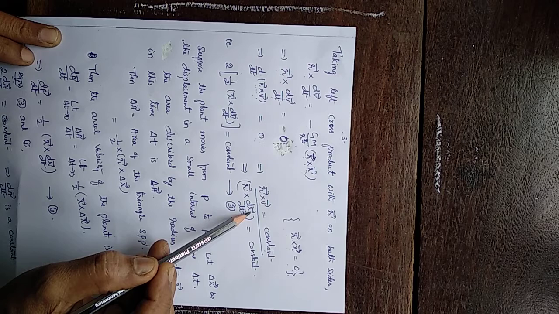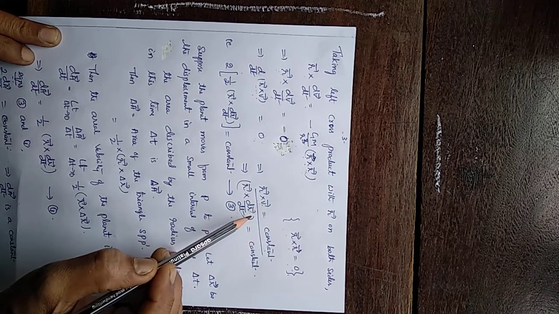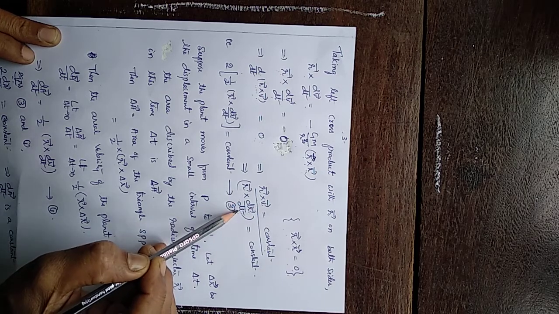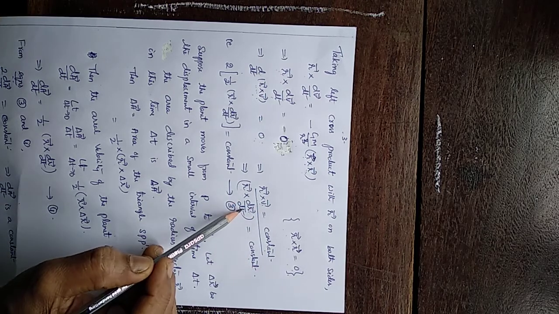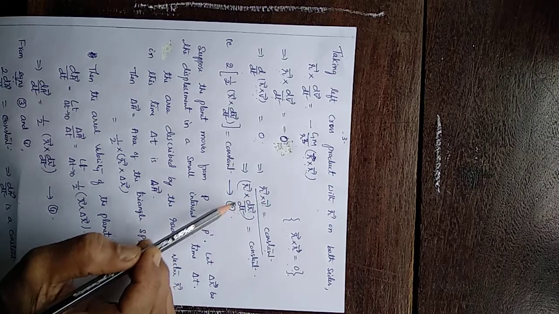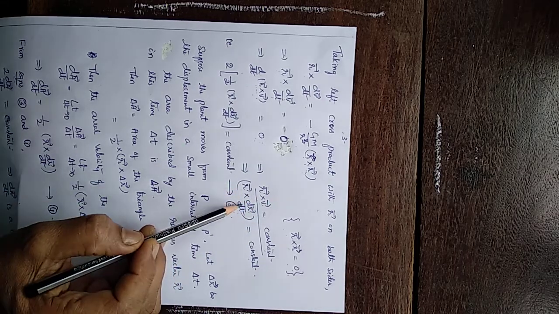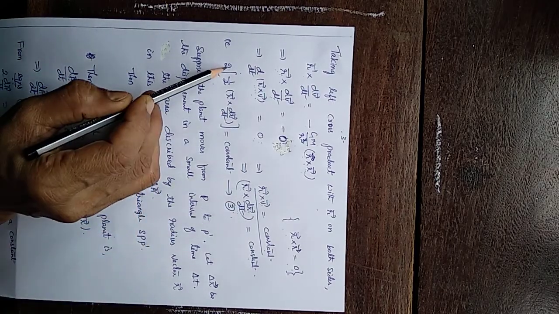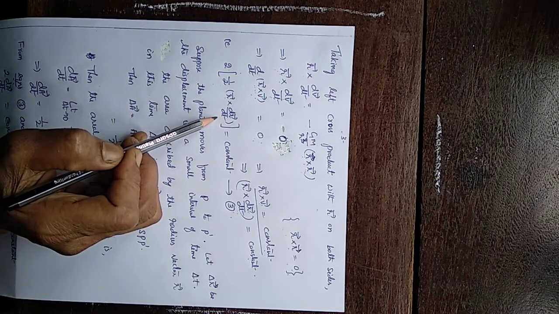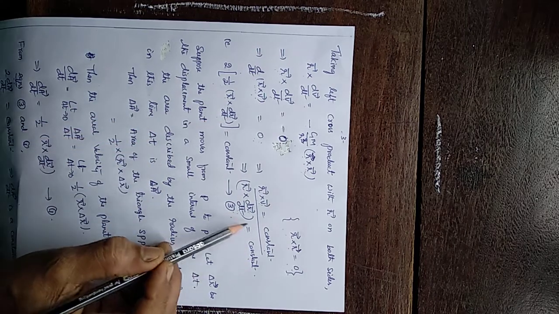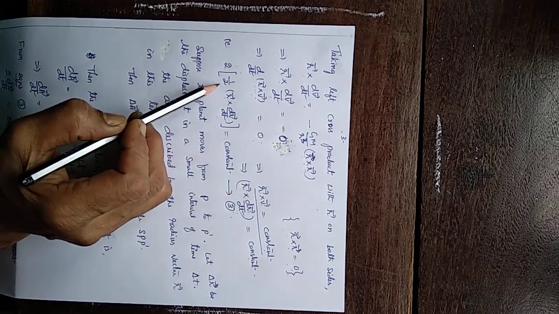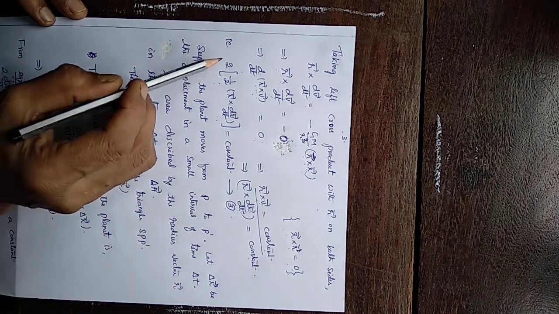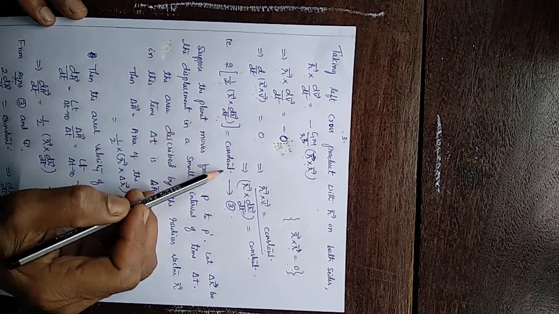What is v? dr by dt, the rate of change of position. So this is also written as r cross dr vector by dt is a constant. And again, some changes here, without altering the actual value: we write this as 2 into half. There is no change, just the form is changed into 2 divided by 2. So 2 into half r vector cross dr vector by dt is a constant. Let this be 3.